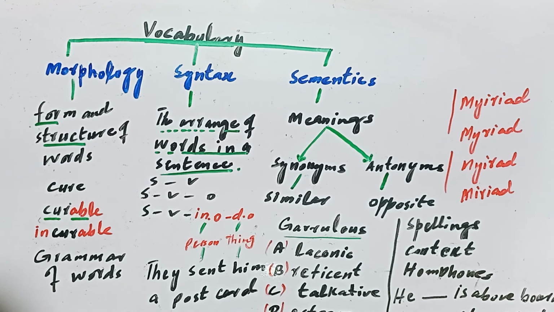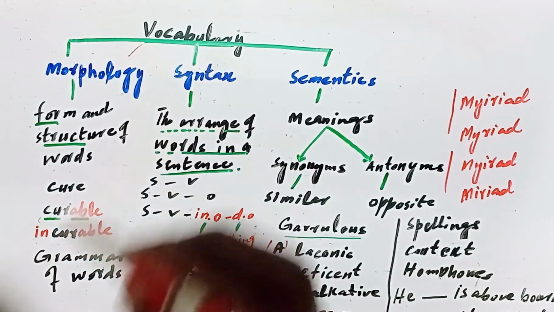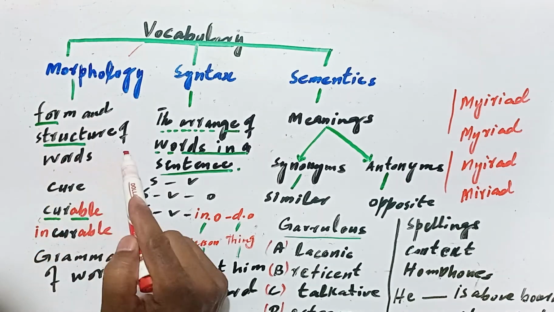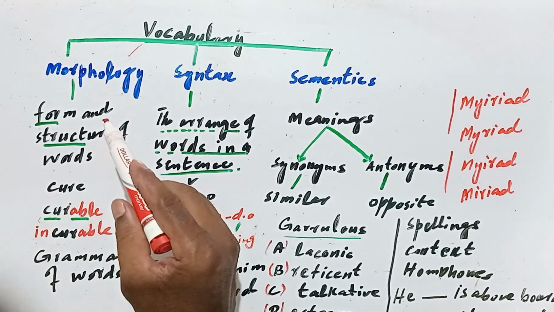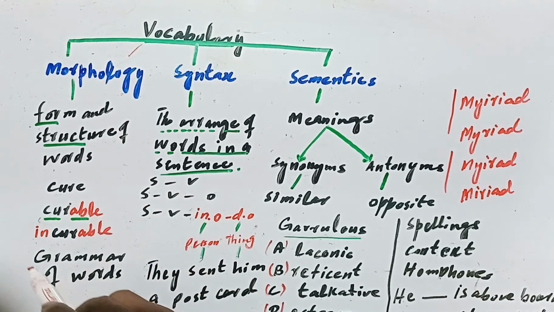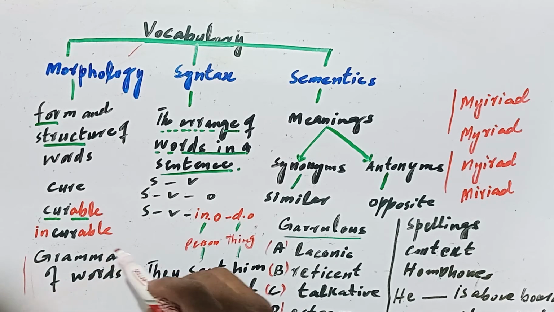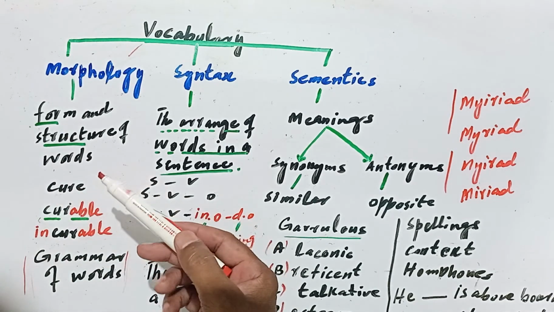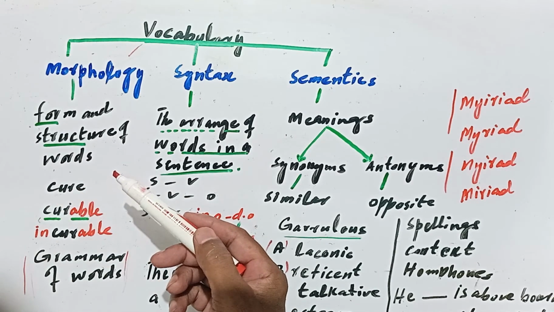I will discuss some points to understand the given words. Keep in mind, while understanding the vocabulary, we will keep in mind the morphology of the words. What is morphology? Morphology means the form and structure of words. In other words, we can also say it is the grammar of words. If we know the form and structure of a word, we can judge the meaning of the word to some extent.